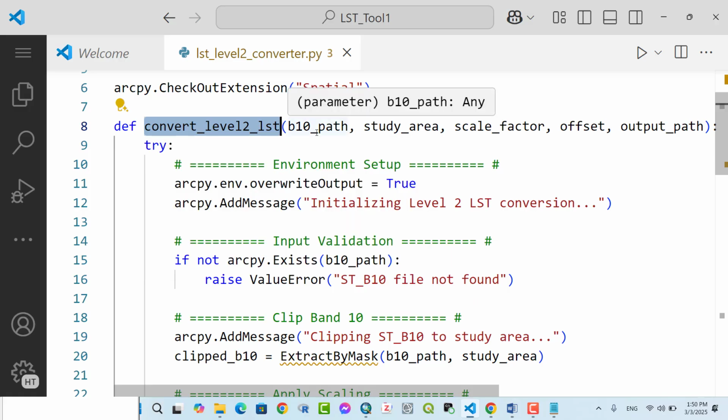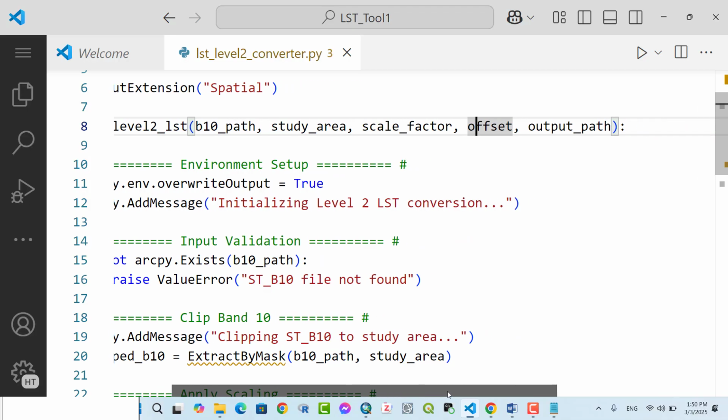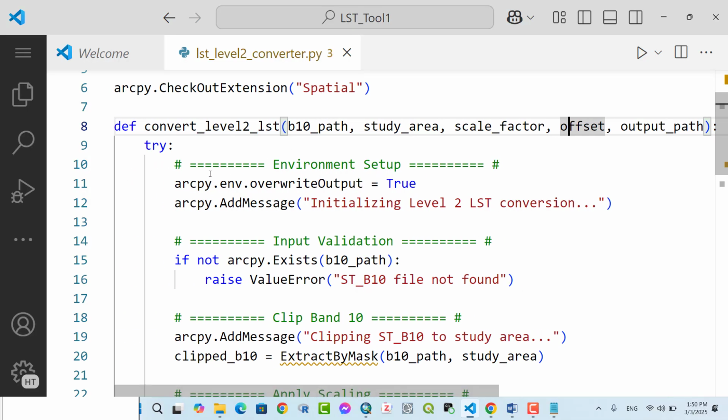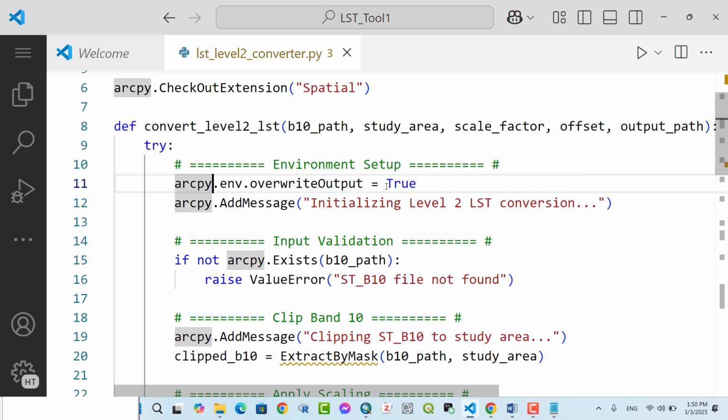Inputs: band 10 path, study area, scale factor, offset, and output path. Try. For the environment setup, arcpy.env.overwriteOutput equals true. If files exist, overwrite them. Then arcpy.AddMessage initializing level 2 LST conversion.